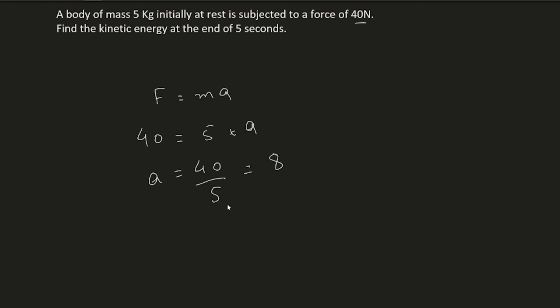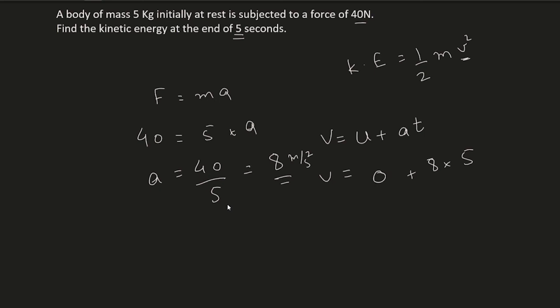Now find the kinetic energy at the end of 5 seconds. For kinetic energy we know the formula is half mv square. Now we need to find out v. v is equal to u plus a into t. Now v is velocity at the end of 5 seconds. So t is 5, acceleration is 8 meter per second square, into 8, plus u, which we know was 0, the body was at rest. So v is equal to 40.